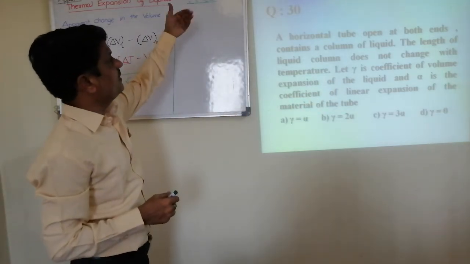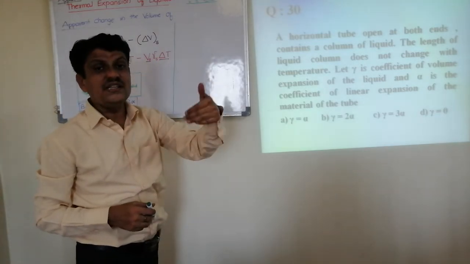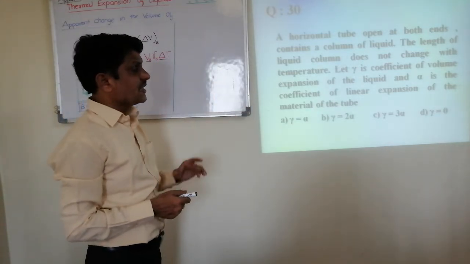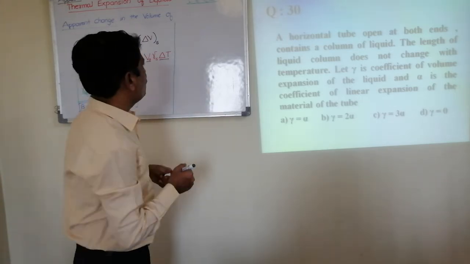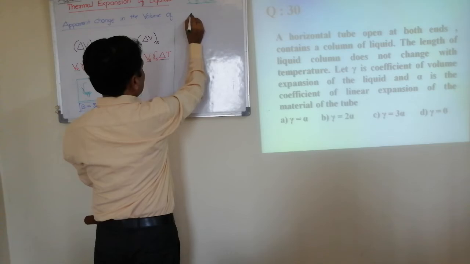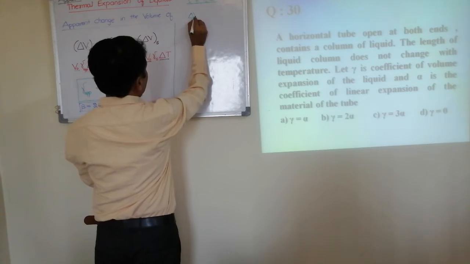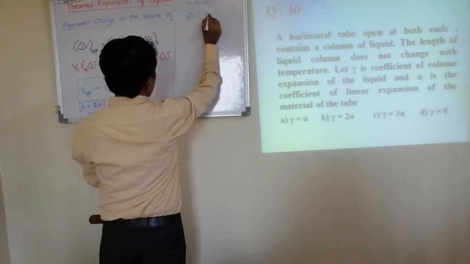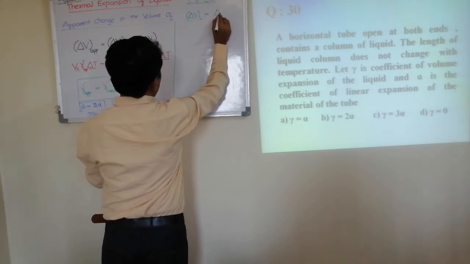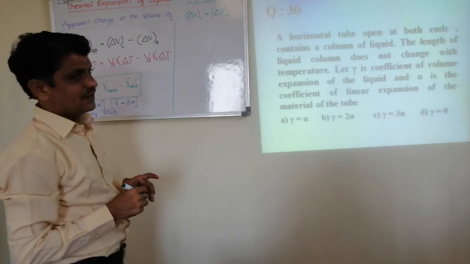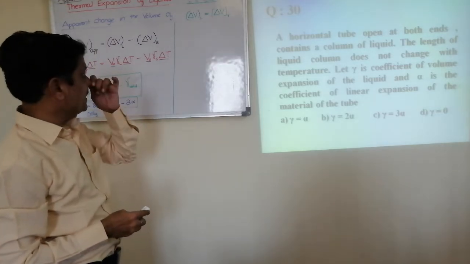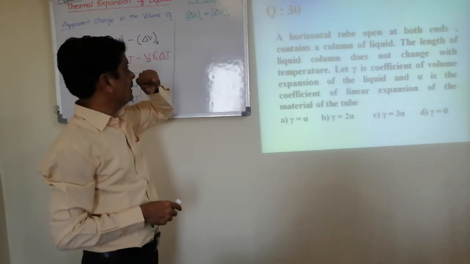The length of the liquid does not change means what? This happens only when the increase in the volume of the liquid is equal to the change in volume of the tube. Now you can write. How do you write this?